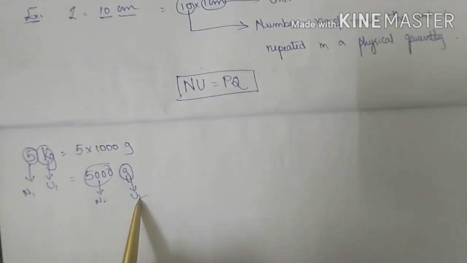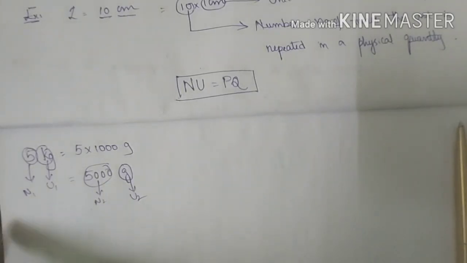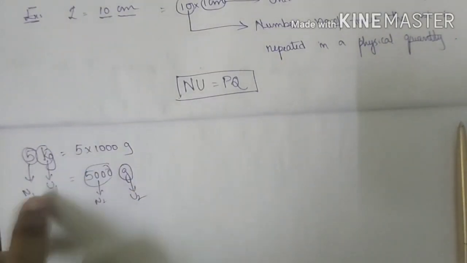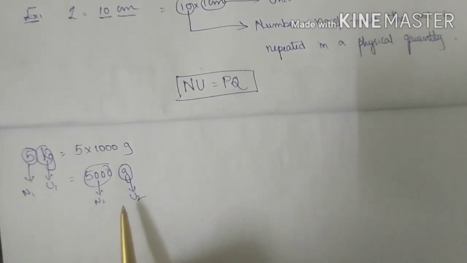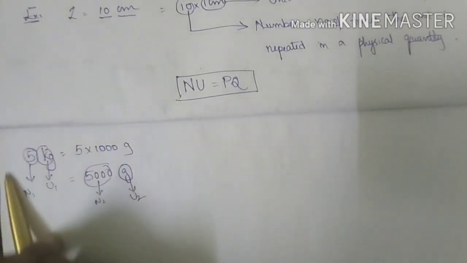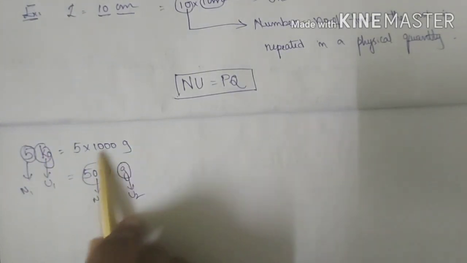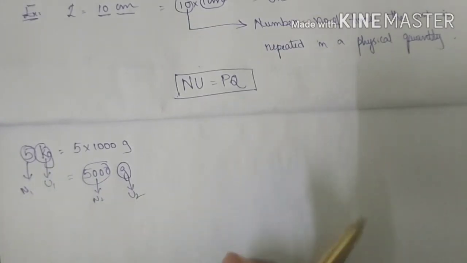When I change the unit, the number also gets changed. Similarly, 5 into 10 cube grams can be changed back to 5 kg. So the number and unit of this measurement equal the number and unit of that measurement if you change them. This is called conversion of units.